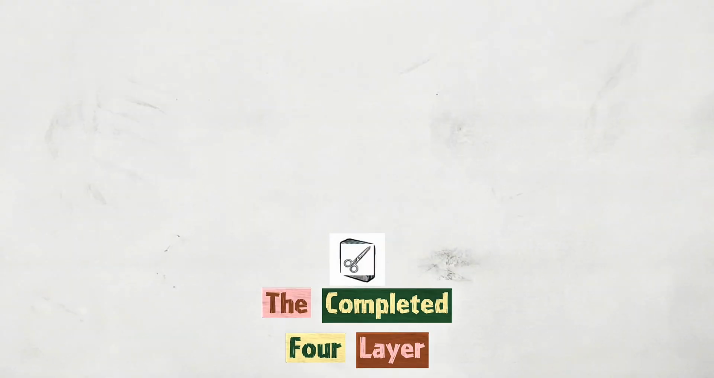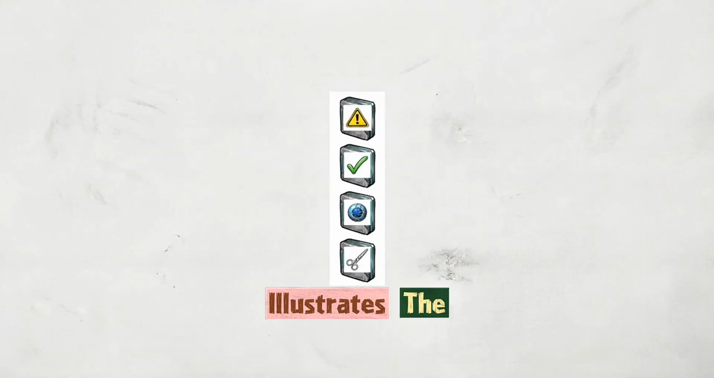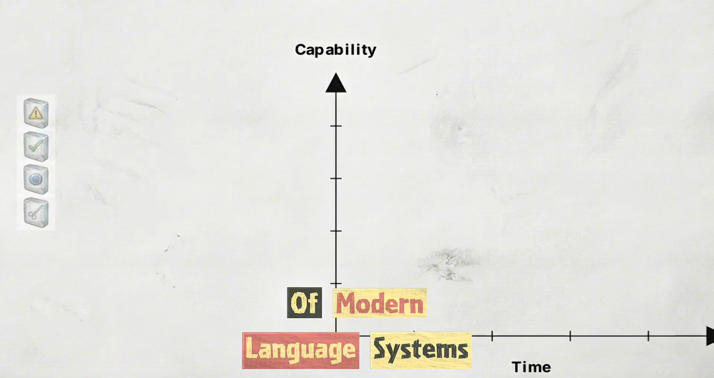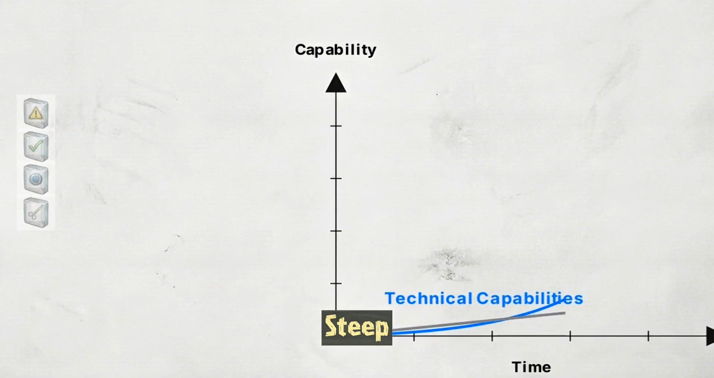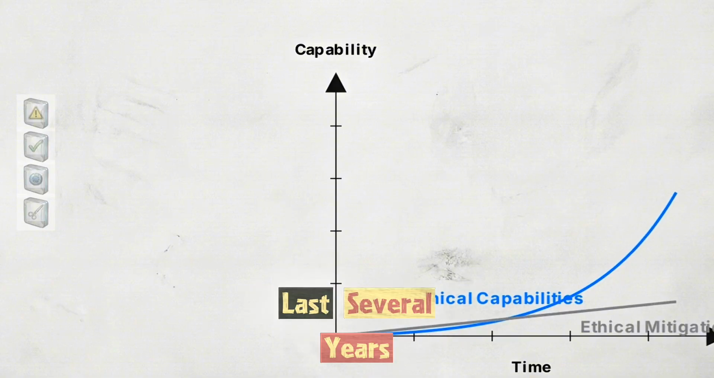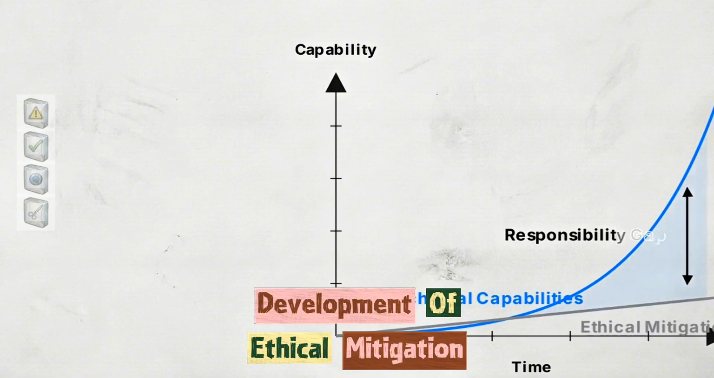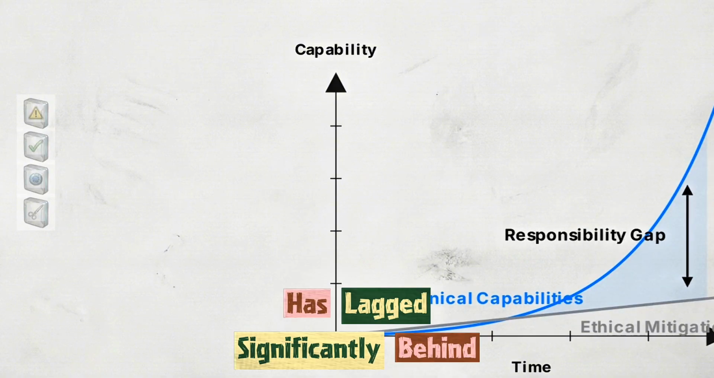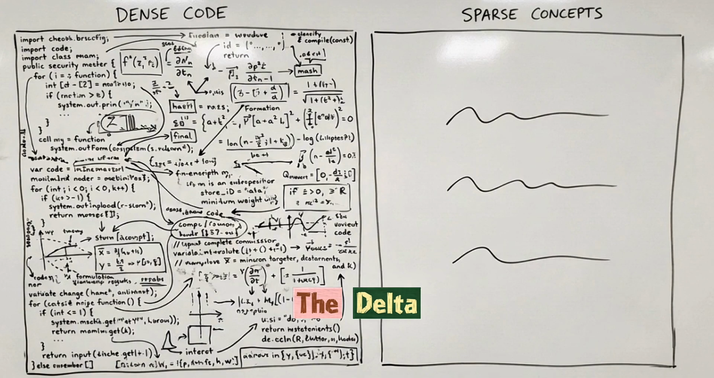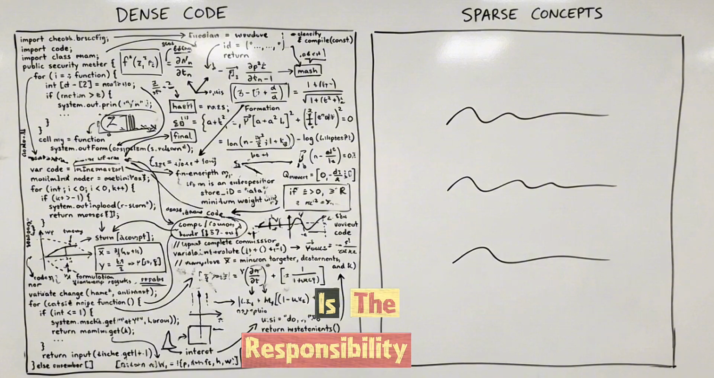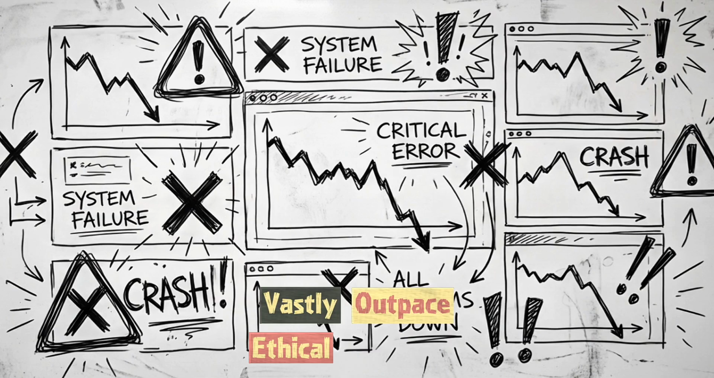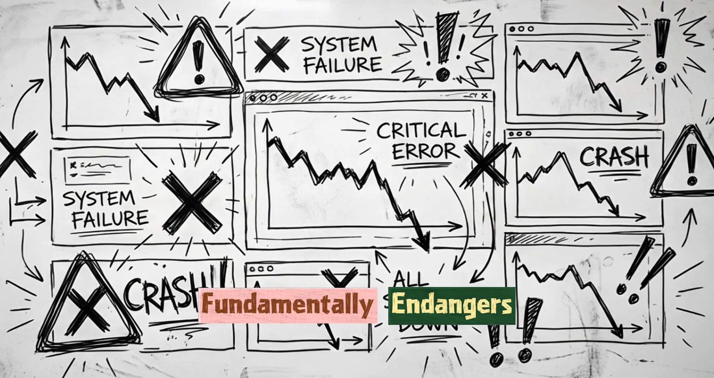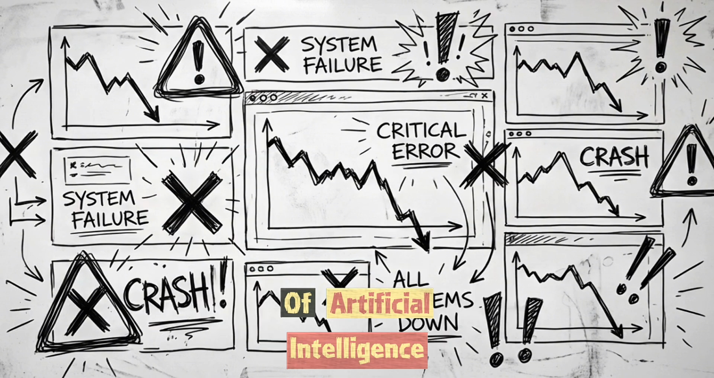The completed 4-layer NLP pipeline illustrates the technical reality of modern language systems. Technological capabilities in deep learning have accelerated on a steep exponential curve over the last several years. Development of ethical mitigation strategies has lagged significantly behind these technical gains. The delta between technical implementation and ethical standard setting is the responsibility gap. Allowing technical capabilities to vastly outpace ethical standards fundamentally endangers the reliability of artificial intelligence.